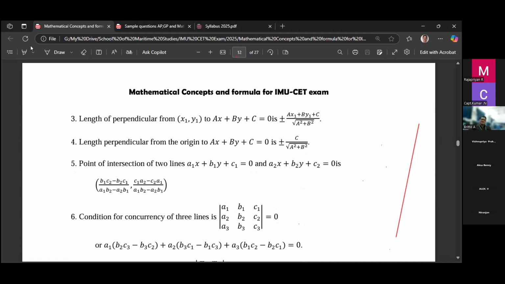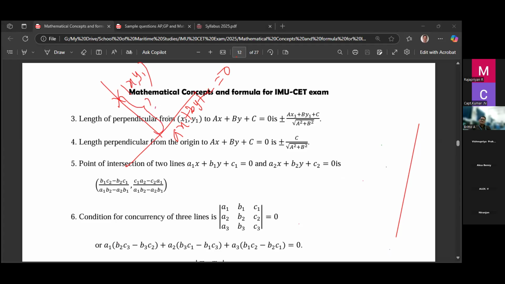The next, length of perpendicular from a point to a straight line. Here is a point x1, y1. Then this line is ax plus by plus c equal to 0. The line is given and you are given the point. You are asked to find the distance between the line and the point.